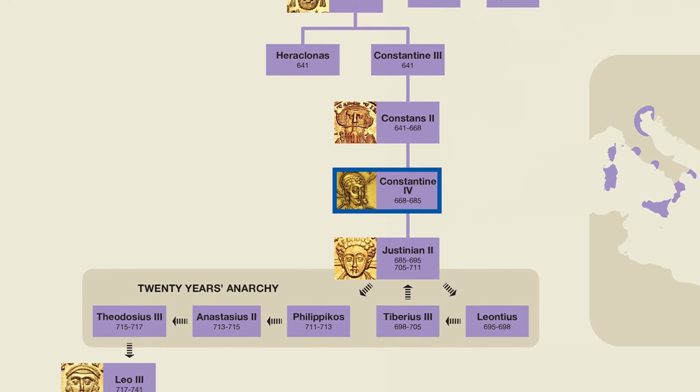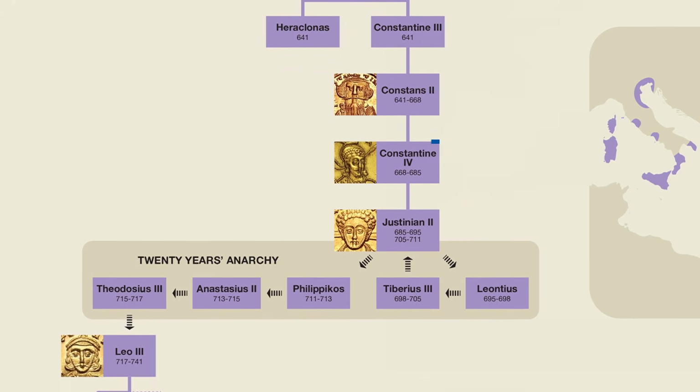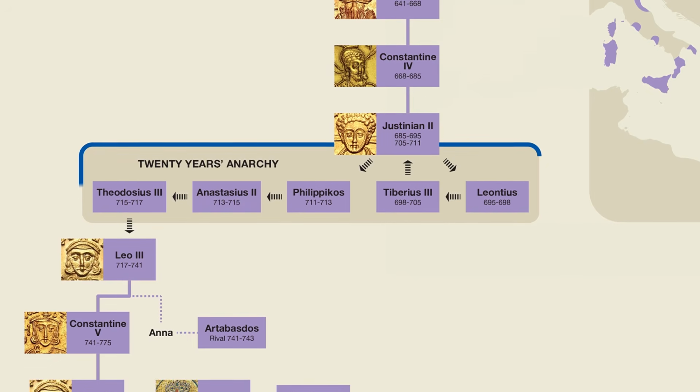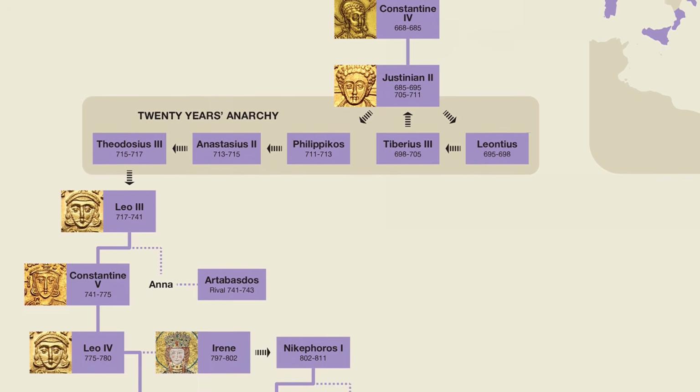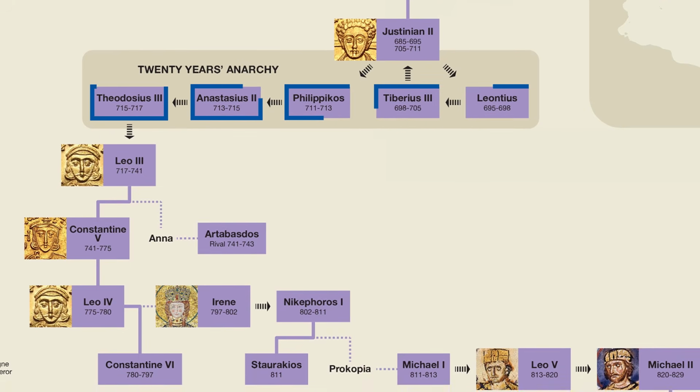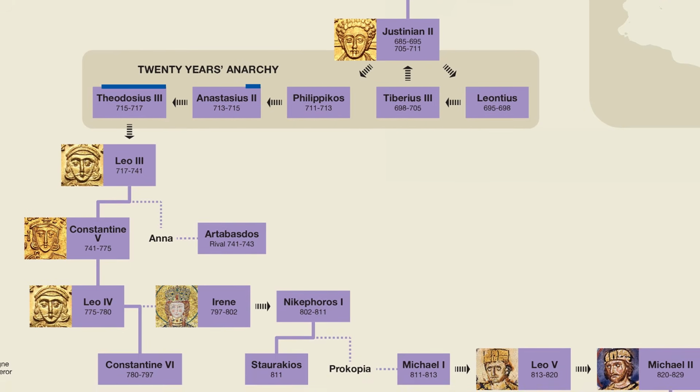The Heraclian dynasty came to an end with a period known as the 20 Years' Anarchy, in which Justinian II was deposed twice, and 5 other emperors reigned in fairly quick succession. Things finally settled down when Leo III came to power and established the Isaurian dynasty. It was during his reign that the second Arab siege of Constantinople took place, which was again unsuccessful.